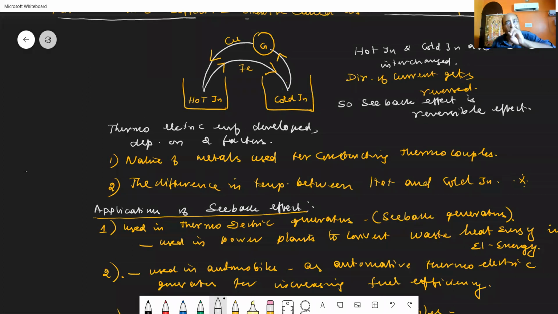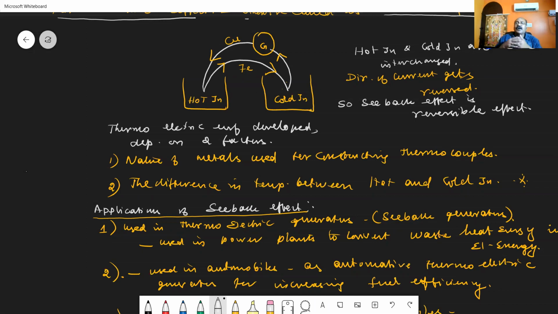By repeating the experiment, it was concluded that the thermoelectric EMF developed depends upon two factors. One is the nature of the metals used for constructing the thermocouple. The second one is the difference between the temperatures of the two junctions. As the temperature difference between the two junctions keeps increasing, the thermoelectric EMF produced also keeps increasing. This effect we call the thermoelectric effect, or otherwise the Seebeck effect.